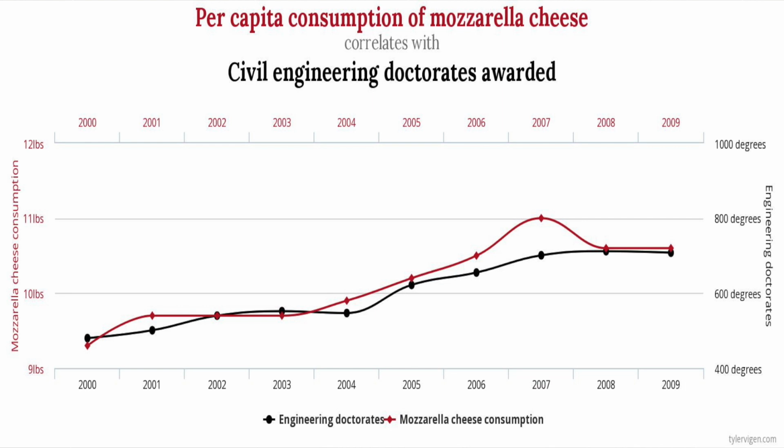Speaking of the cow industry, we have the per capita consumption of mozzarella cheese. This is not just any cheese, this is mozzarella cheese. And we can see very clearly that the more people eat mozzarella cheese, the more people are getting civil engineering doctorates in the U.S. Maybe the correlation goes the other way. Maybe the more people get civil engineering doctorates, the more people eat mozzarella cheese. Now this one, I don't know which caused which. But this next one, I think that we can easily see which causes which.